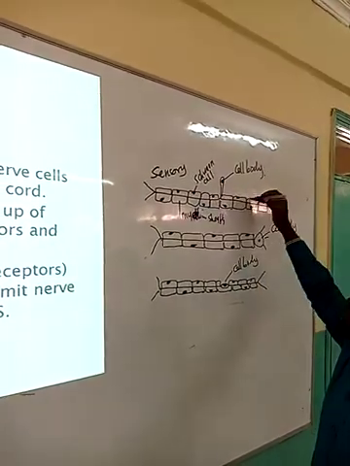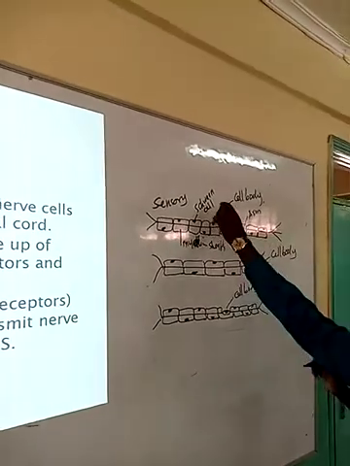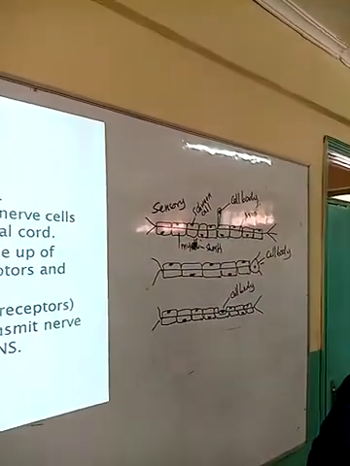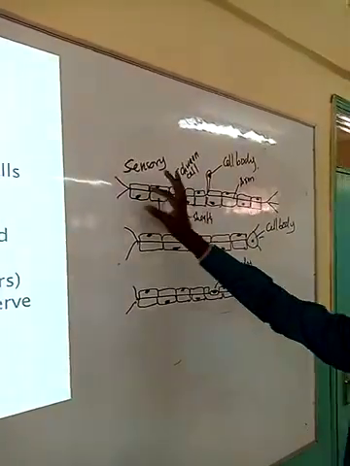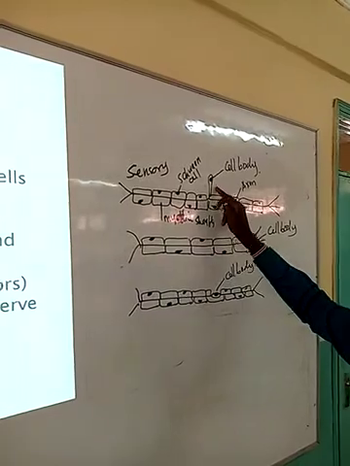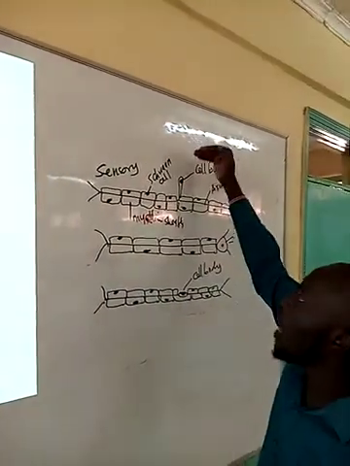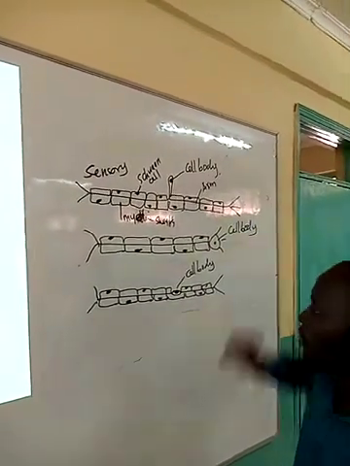We have this part here, the so-called axon. So we are looking at the position of the cell body in order to determine the type of the nerve cell. We say that the sensory neuron has got its cell body off the axon. It is to the outer side of the axon. So we call it off the axon.